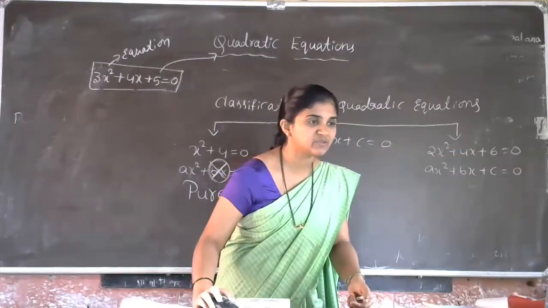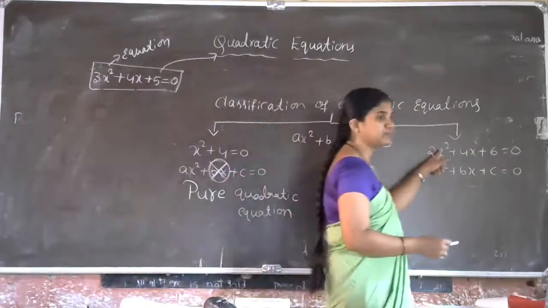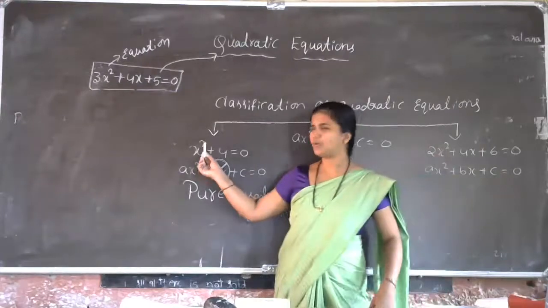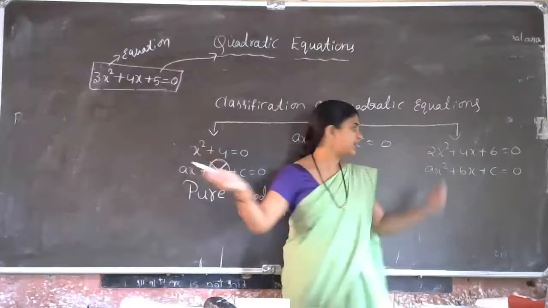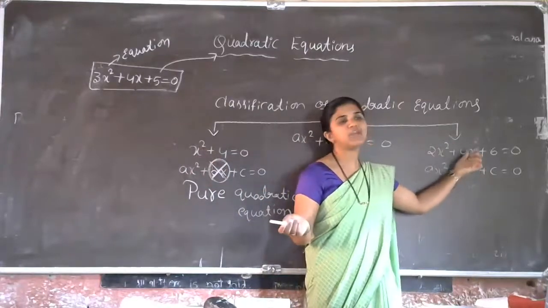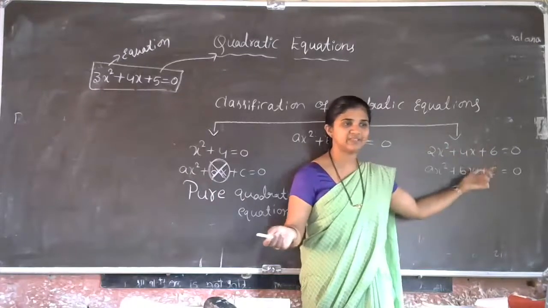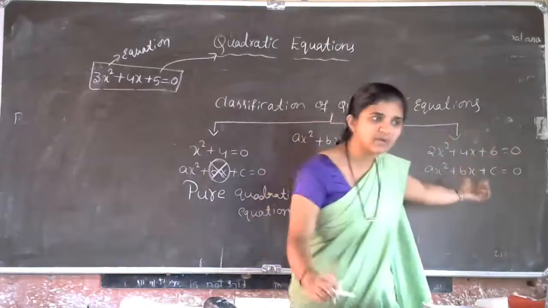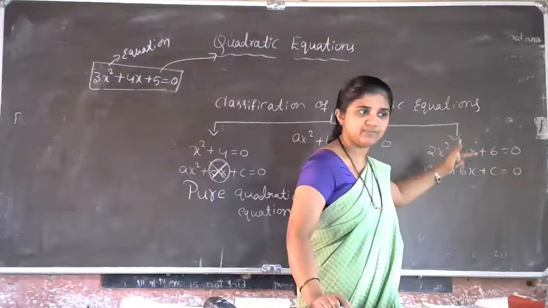One second, some students are waiting. Now you observe here, it is purely variable power 2 in the first. Here we can observe the variable power is 2 and also the variable power is 1, so we are observing two powers. But it is a quadratic polynomial on the basis of degree, because the highest power is 2.